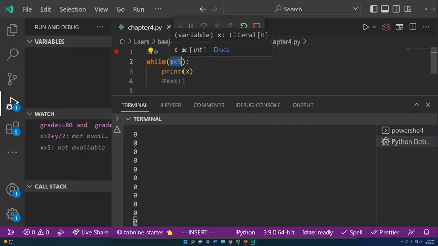Is x less than 5? Yep, it is. Print x, which is 0. Is x less than 5? Yep, it is. Print x. Because we're not incrementing x, there's no way to break out of that logic. And we have what's called a runaway loop.